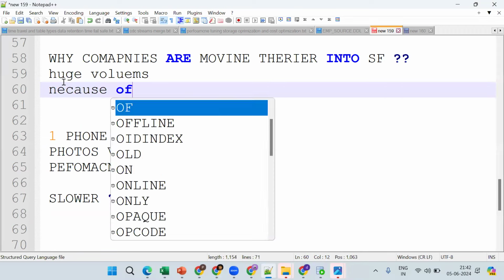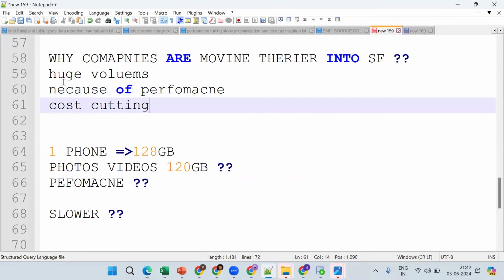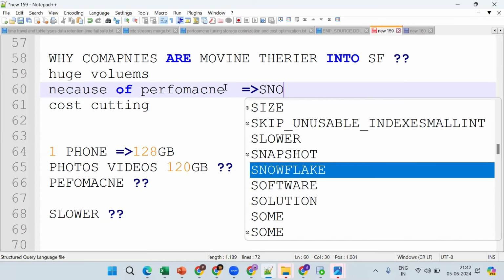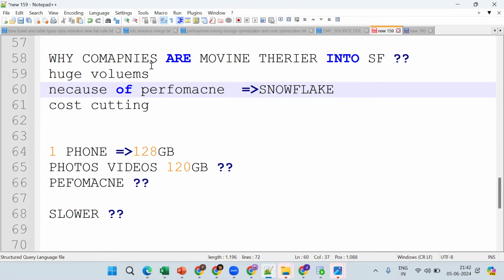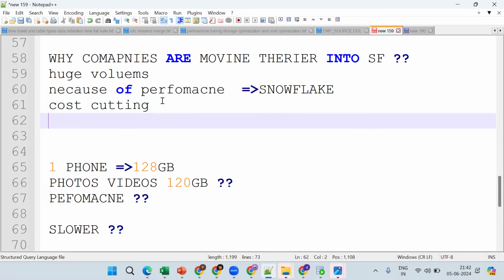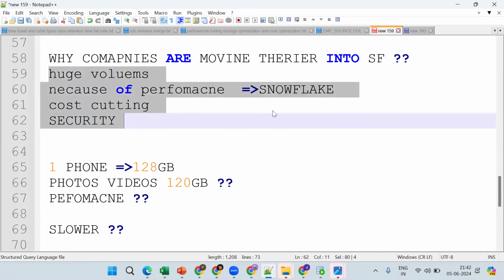Because of performance and because of cost cutting, every company is moving its data from on-premises to Snowflake. If anybody wants to know why companies are moving their data to Snowflake: because of huge volumes, performance, cost cutting, and security reasons. Every company wants to move its data from on-premises to Snowflake.